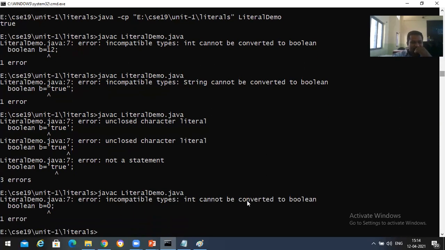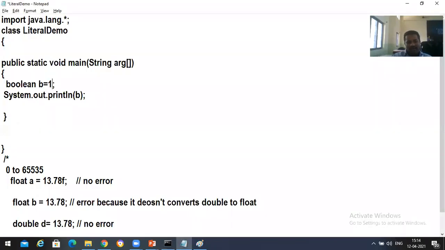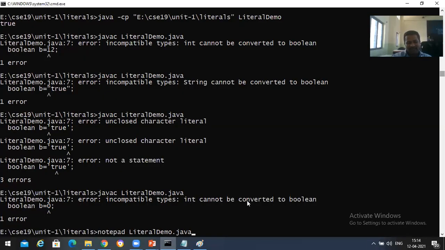Incompatible types: int cannot be converted to boolean. Okay, if you are giving 0 and if you are taking 1 means again here 1 also, error.